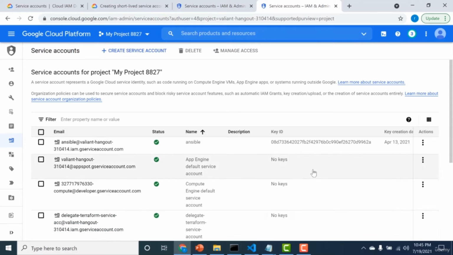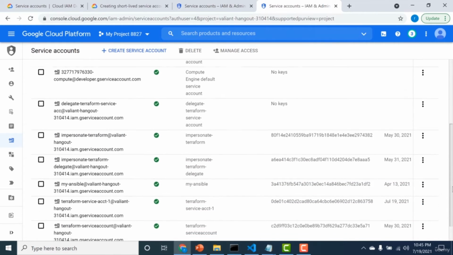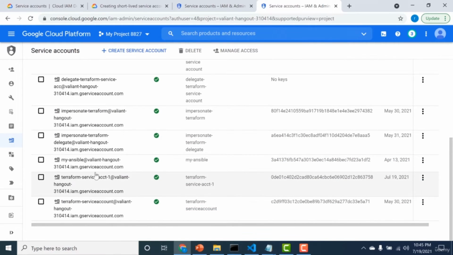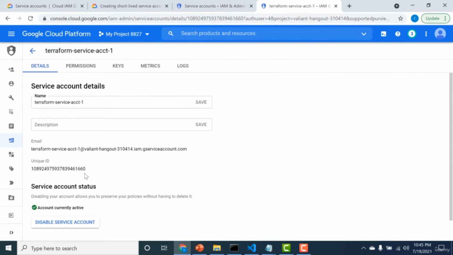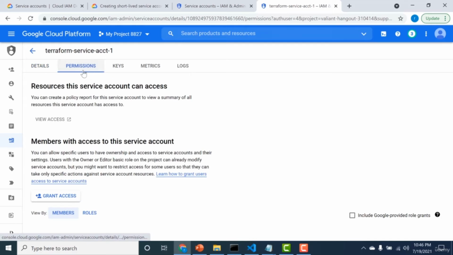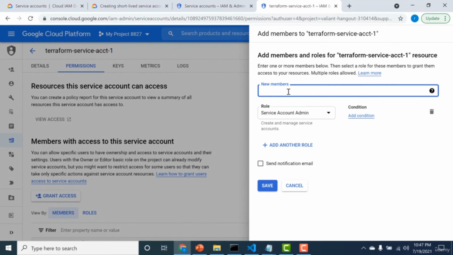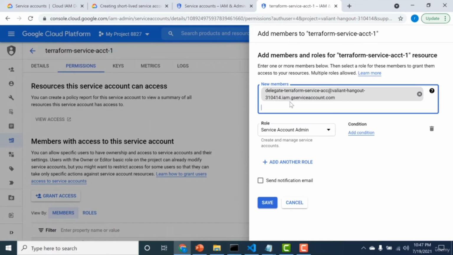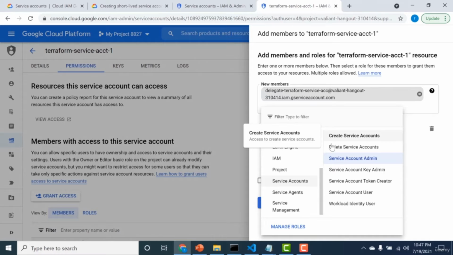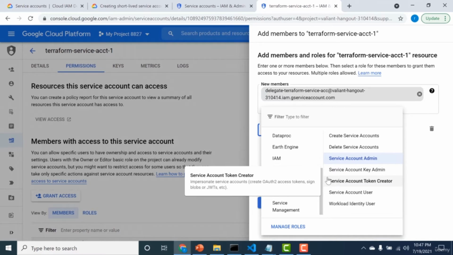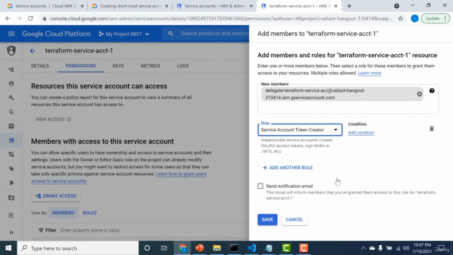Now what I need to do is I need to go to my main service account. That is the one that I created previously. I'll open this. And here I need to go to permissions. What I need to do is I need to grant access. So if I click on grant access, and here I need to give the service account that I've just created the capacity to create the service account token creator.